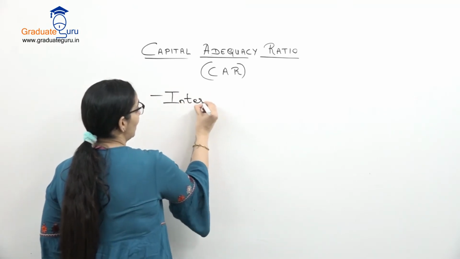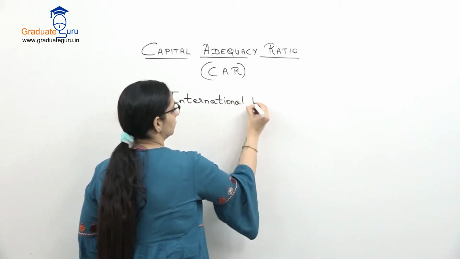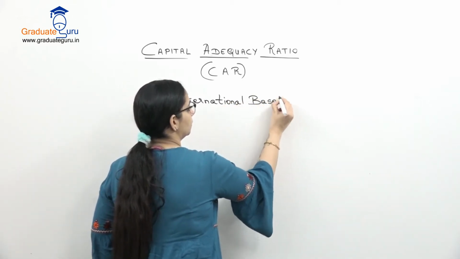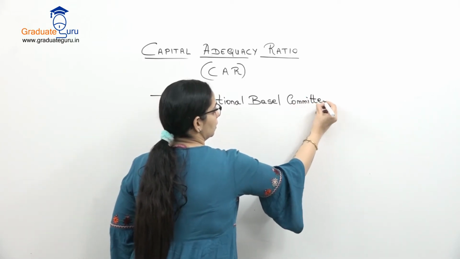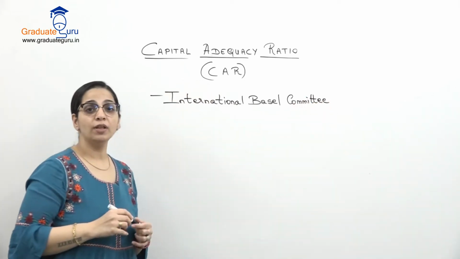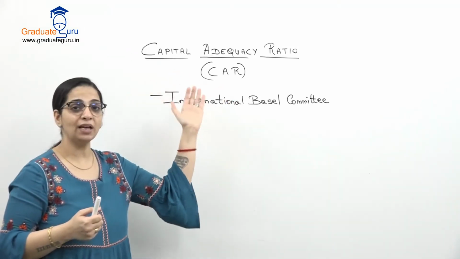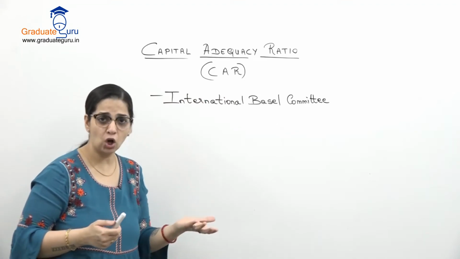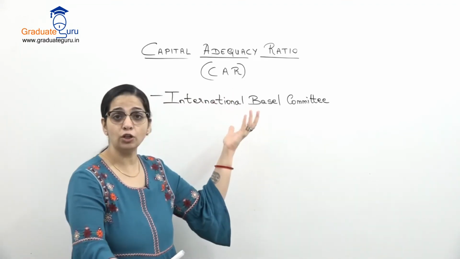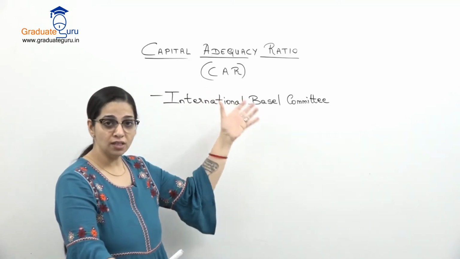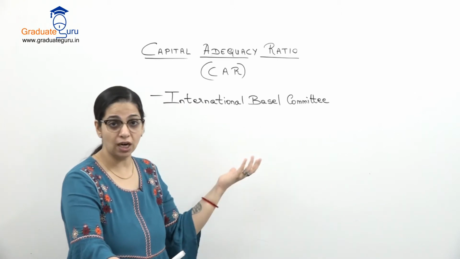So this ratio has been given by the International Basel Committee. So they have come up with this concept of CAR, that is capital adequacy ratio. ये एक international concept है. Even international banks have to maintain this kind of a ratio. So what this ratio is, how we calculate it, that is what we are going to study.